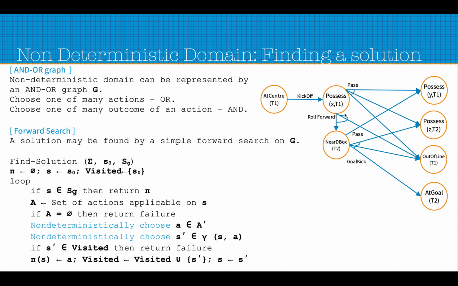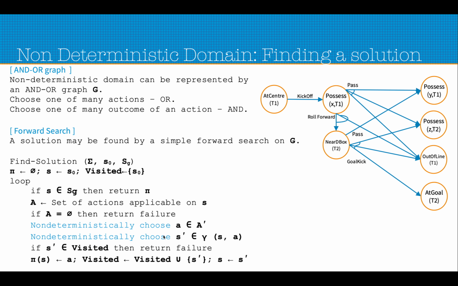This non-deterministic choice is simply blindly going forward to one of the children of the tree we are considering, or the AND-OR graph rather. Basically, going to the next state blindly and trying to search. This is similar to what we do in search: we try to explore one of the paths from the current node. So this is the non-deterministic choice: one of the actions we choose, and then we choose one of the states that we can go to.